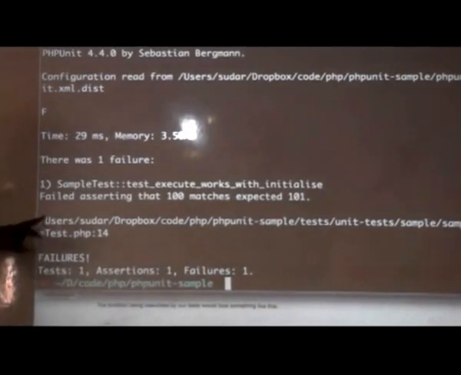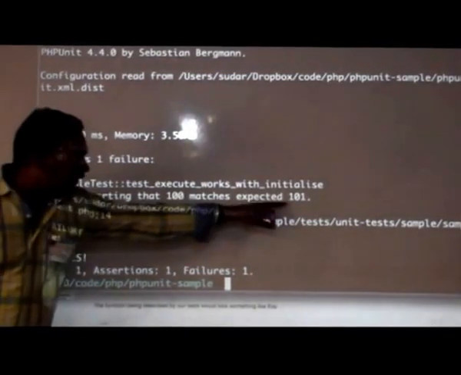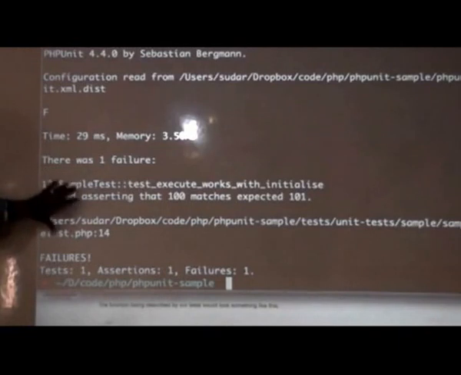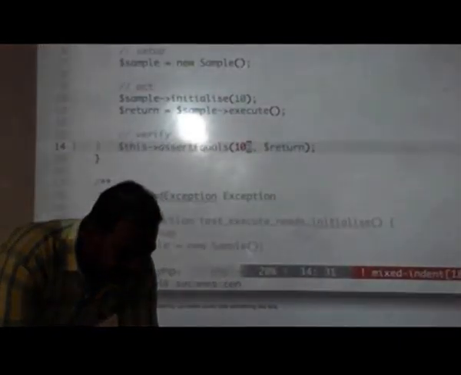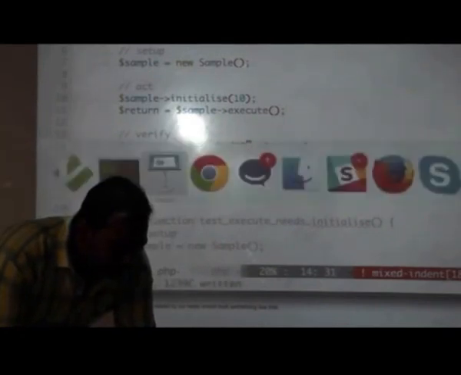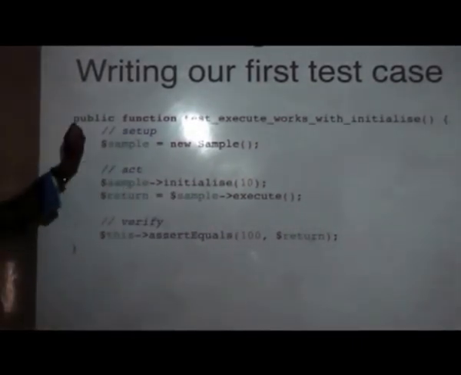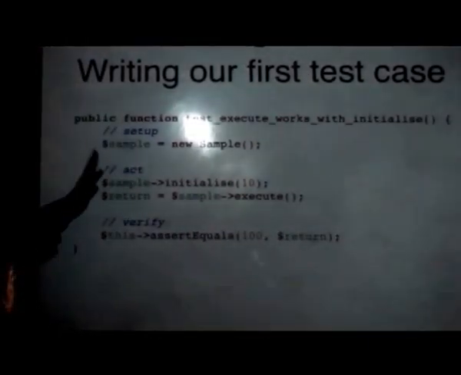Okay, and you can also give custom messages. Here it is giving a default message, which basically says we are expecting 101, but we got 100. You can also customize this message if you want. This will be the default message. So, let's get back to it. As I said, this is our first test case, and we did the basic, very simple test case.